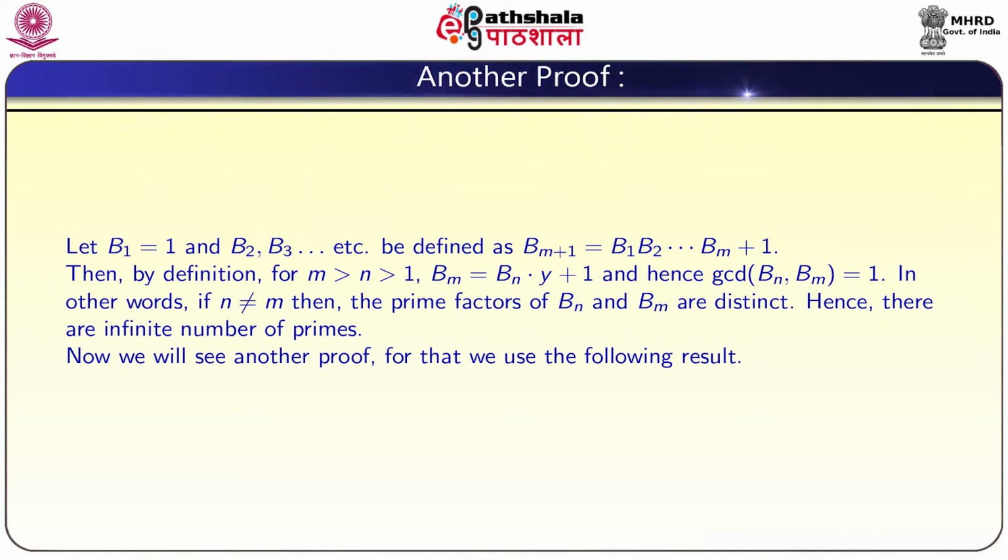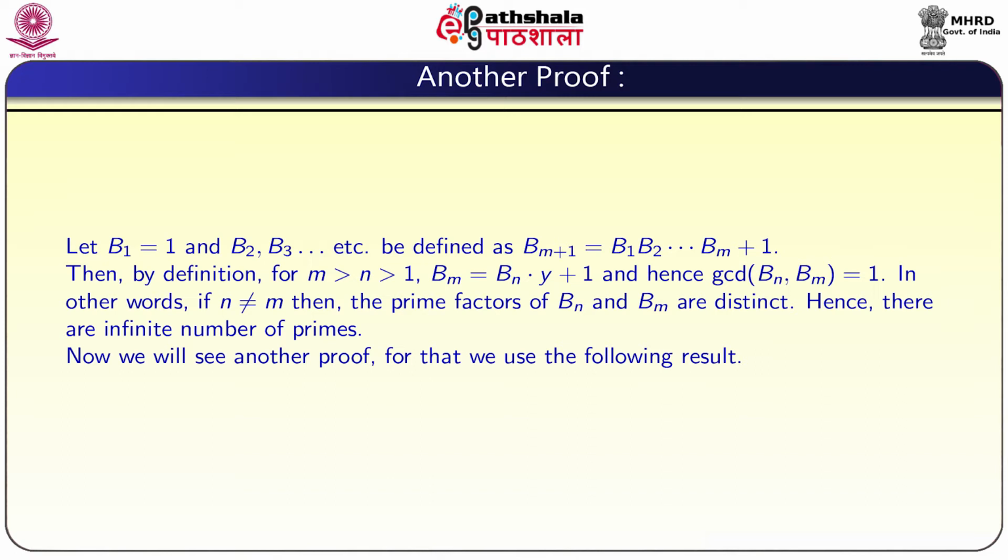Now, if you take the GCD of these two numbers Bm and Bn, if you assume D is the GCD of Bm and Bn, then D has to divide Bm as well as Bn. So D has to divide their integer linear combination, that is, D has to divide Bm minus Bn into y, which is equal to 1. So D has to divide 1. So the GCD of these numbers is 1, that is, both Bn and Bm have different prime factors. That means the prime factors of Bn and the prime factors of Bm are different. There is no common prime factor for Bn as well as for Bm.